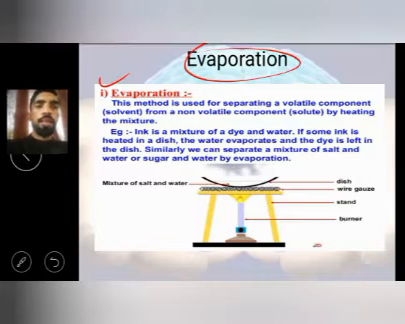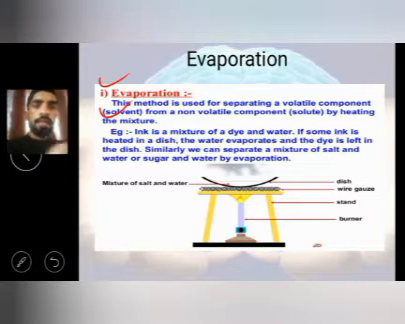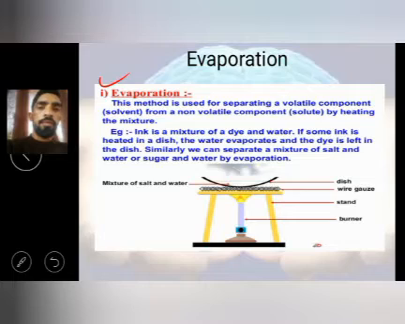The word evaporation is not new for you, dear students. In the last chapter also we studied. What is that? It is the process in which liquid is converting into gas. So yes, sometimes we need to boil the water just to make it pure.